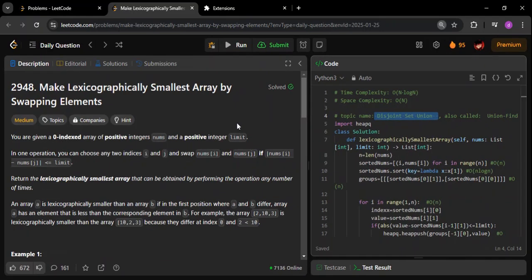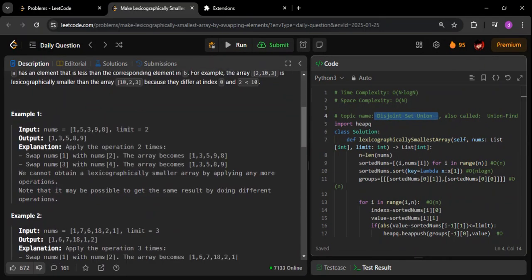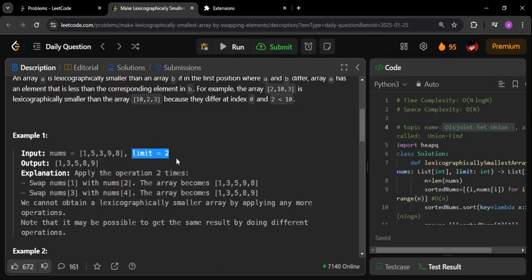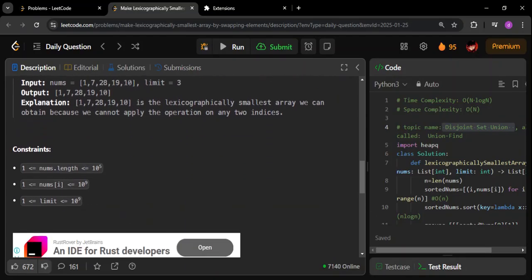Now coming to the question, see what all we are given. We are given a nums array. Let me zoom in so that it becomes very clear. We are also given a limit. If you see the constraints, the nums array is going to have a length of around 10 power 5, which is really big. Each element can be in the range of 1 to 10 power 9. Similarly, the limit is the same as each element, with a range of 1 to 10 power 9.